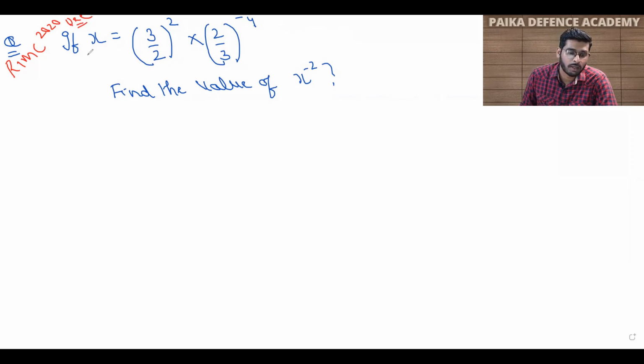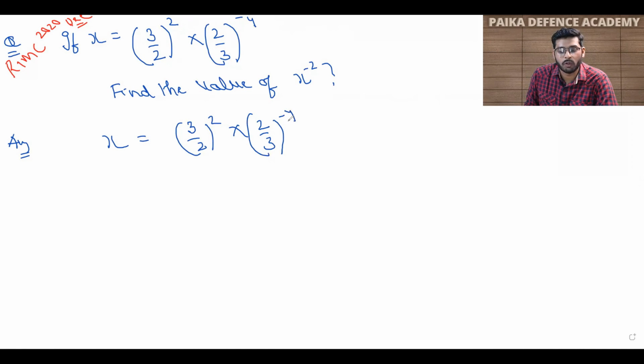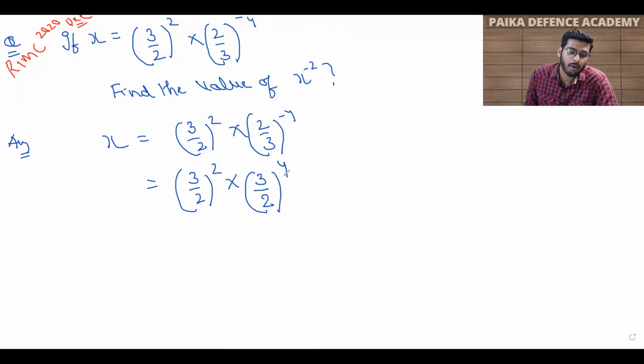Recently we have studied some rules and we have to apply those rules. So students, see here, x is equal to 3 by 2 raised to power 2 into 2 by 3 raised to power minus 4. First of all, we will remove this negative sign with 4. So the answer is 3 by 2 raised to power 2, and if I remove this negative sign, we have to do the reciprocal of the base. So your denominator becomes your numerator and numerator becomes your denominator, and your power is 4.